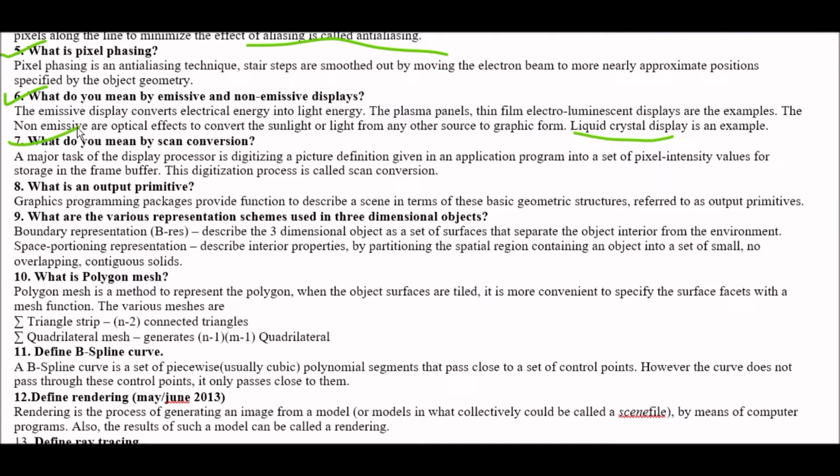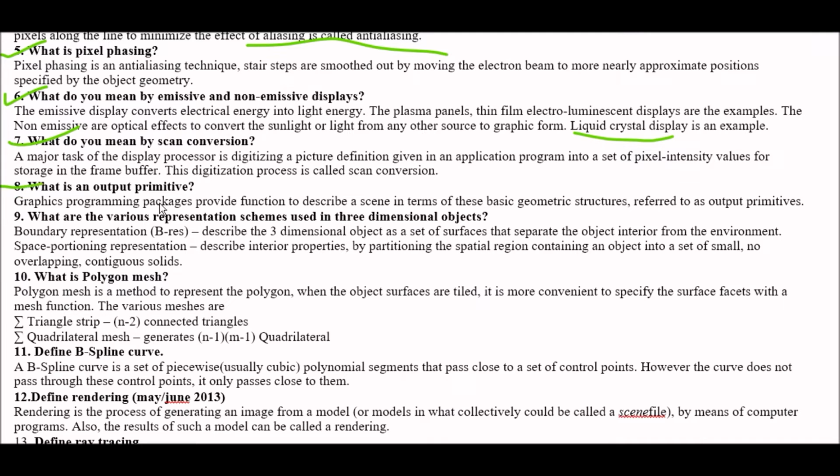What do you mean by scan conversion? Answer is a major task of the display processor is digitizing a picture definition given in an application program into a set of pixel intensity values for storage in the frame buffer. This digitization process is called scan conversion. Next question. What is an output primitive?